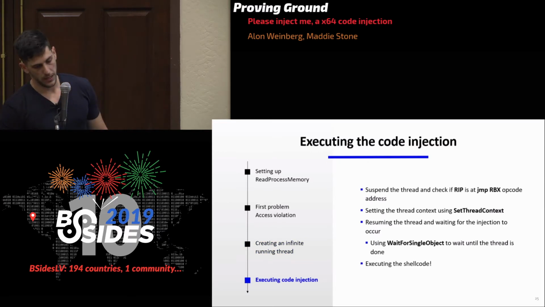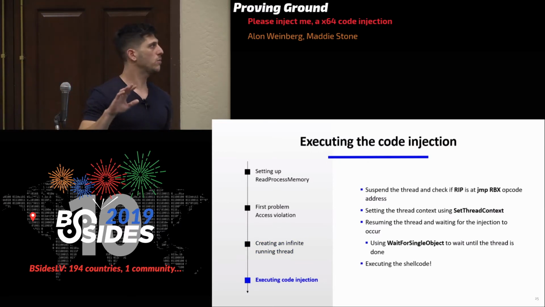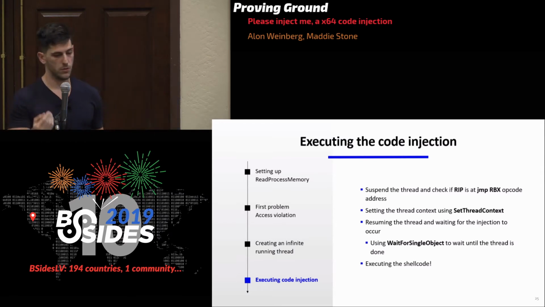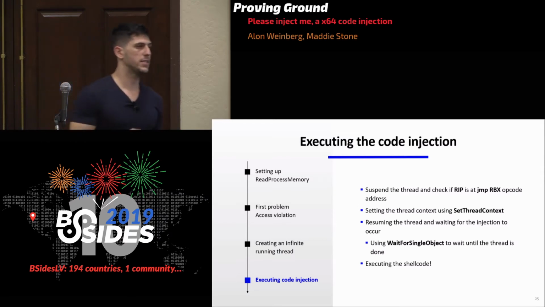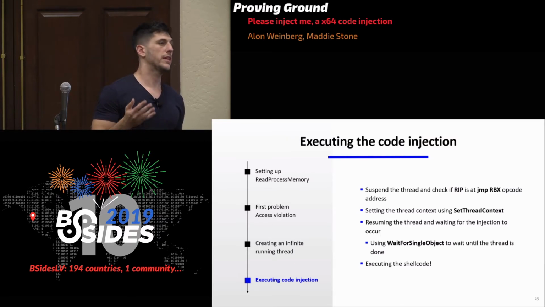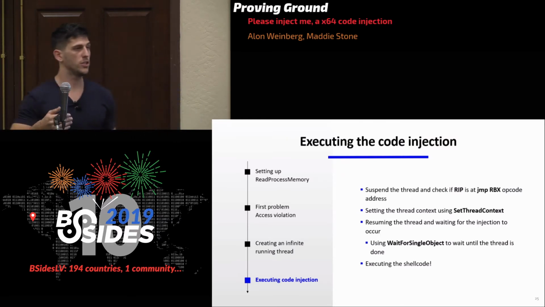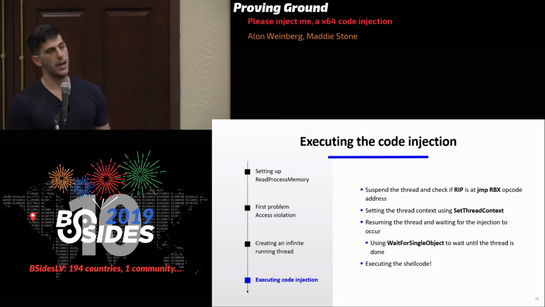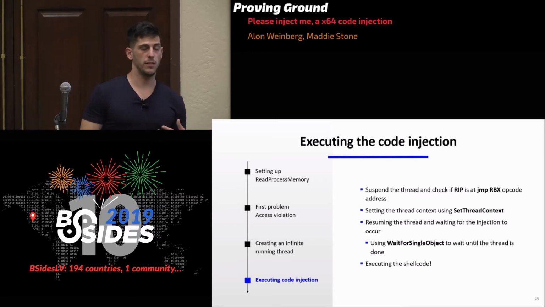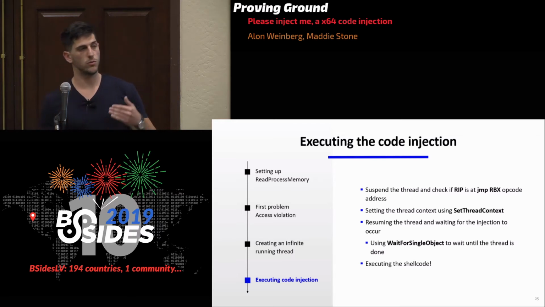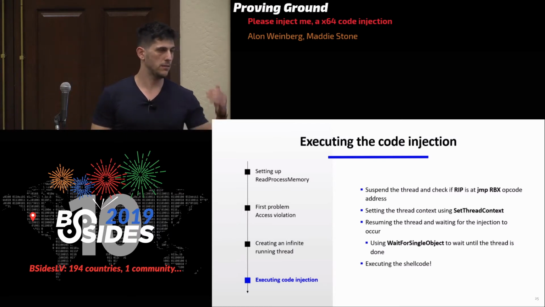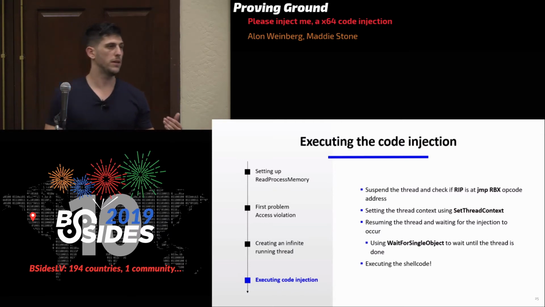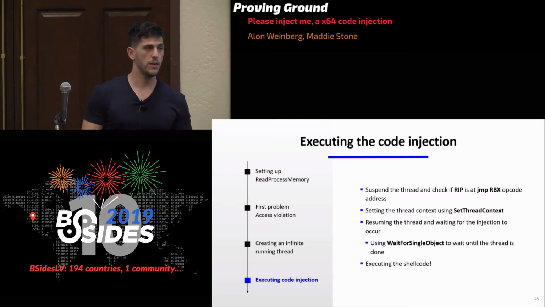Great. Okay, so now we want to execute and finish things up. What we're going to do is suspend the thread and be sure that RIP is now pointing to jmp RBX, so we know that things were initialized already. And then we'll start setting the thread context. So we're going to set RCX. I'm going to talk about how we set them. RCX is going to be the duplicated handle.